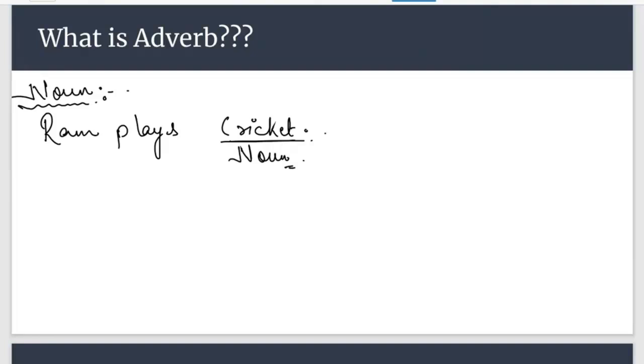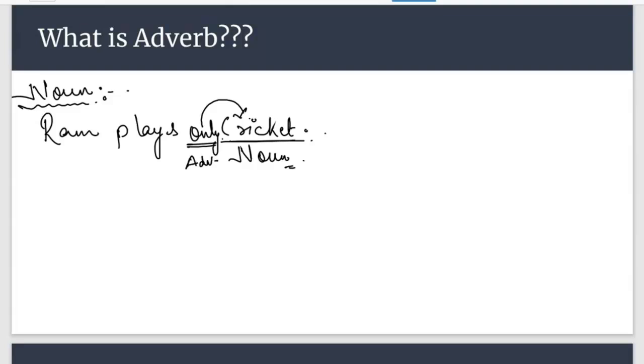So if I'm saying, Ram plays only cricket, then this word only is adding something to the meaning of cricket, right? And only is an adverb. So I won't say that all adverbs qualify noun or pronoun, because noun and pronoun are qualified by adjective.